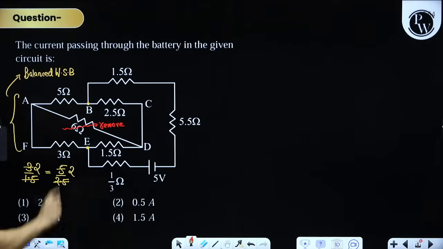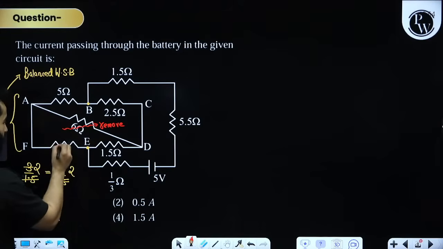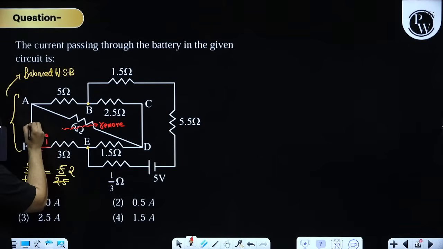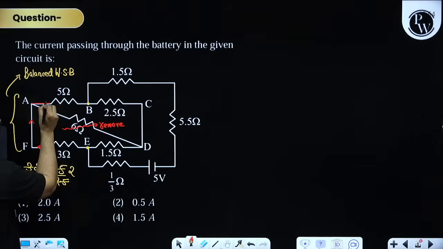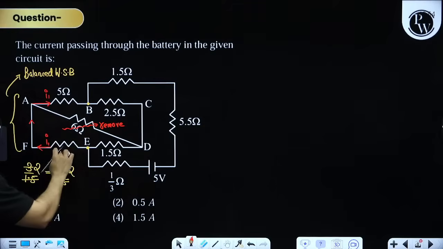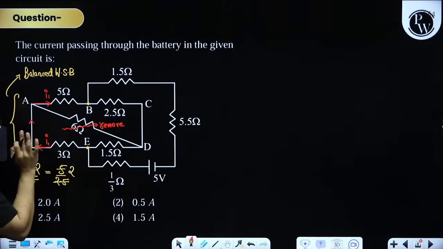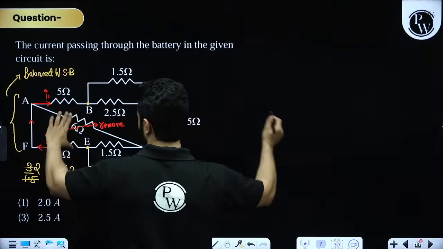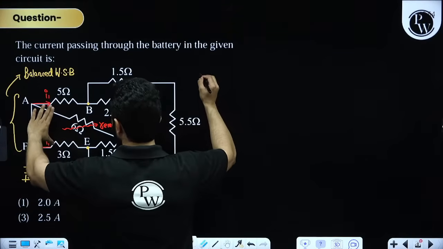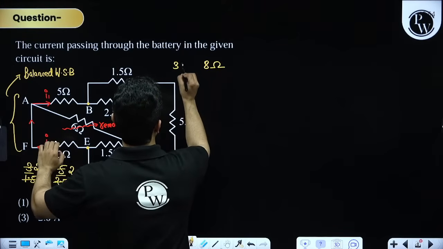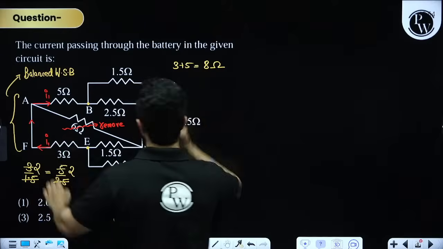And in those types of cases, if you remove this, now you can understand that suppose current I1 is flowing over here, then the same current will flow over here also. If current I2 is flowing, the same current will flow. So that means 3 and 5 are going to be in series combination, right? That means 3 plus 5 is 8 ohm.